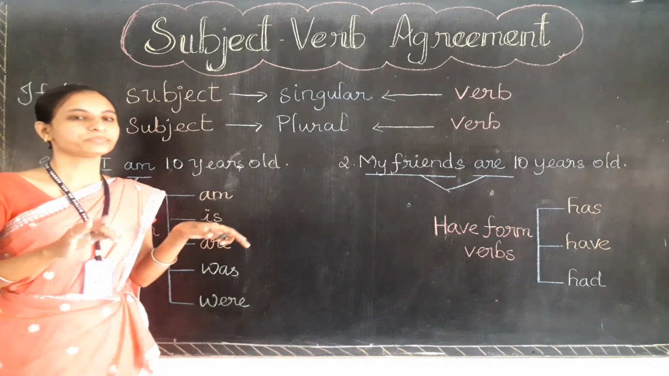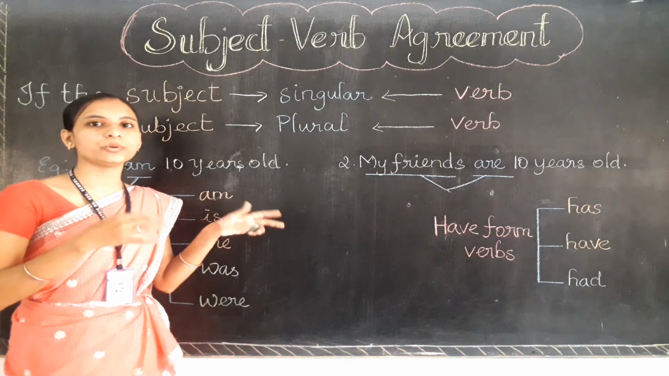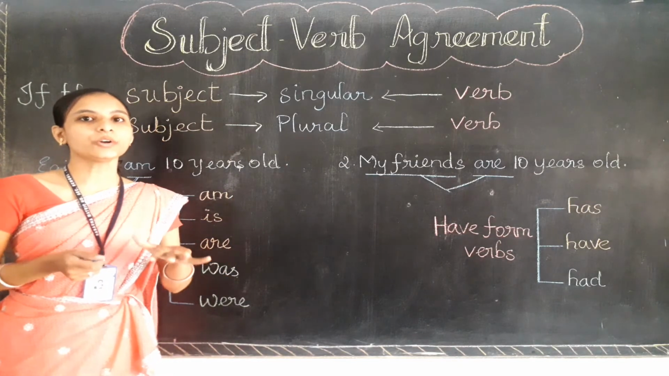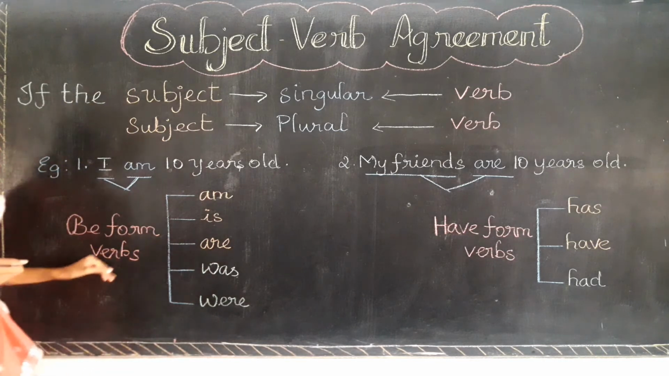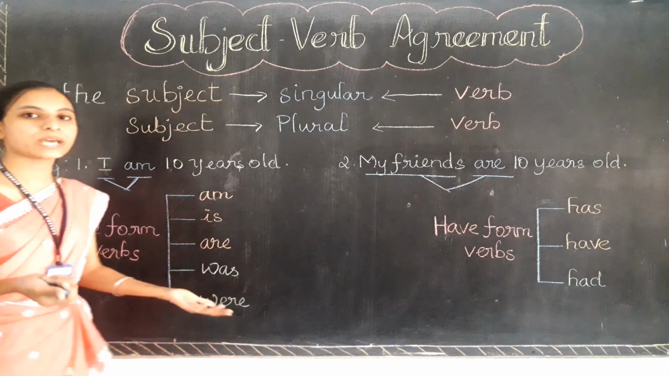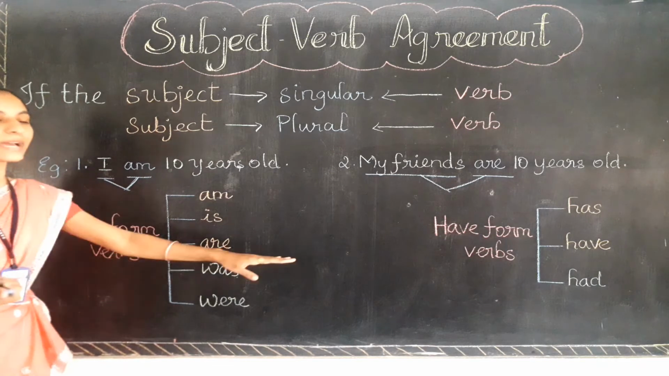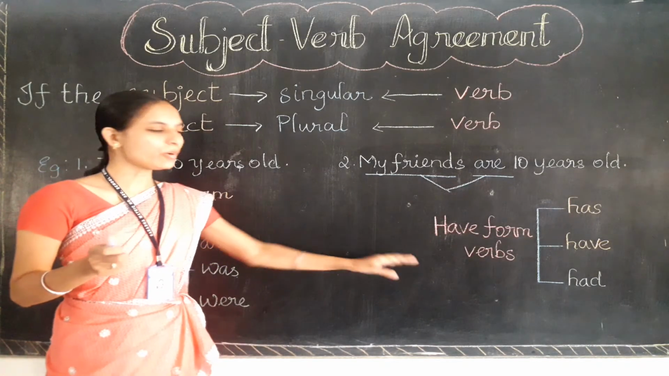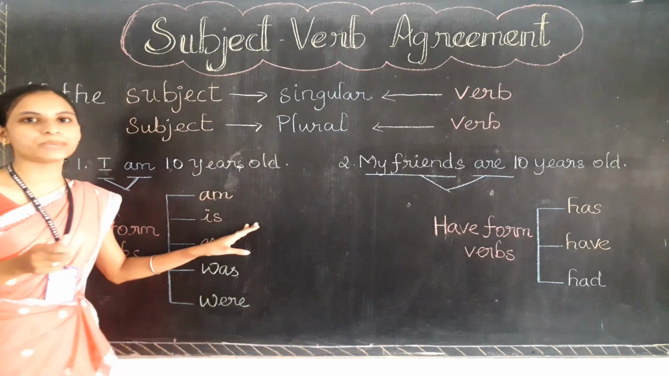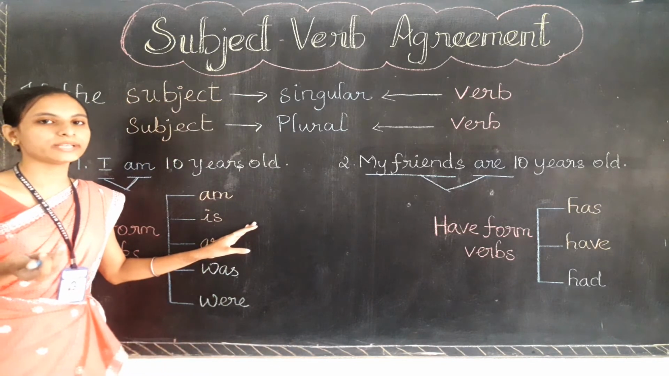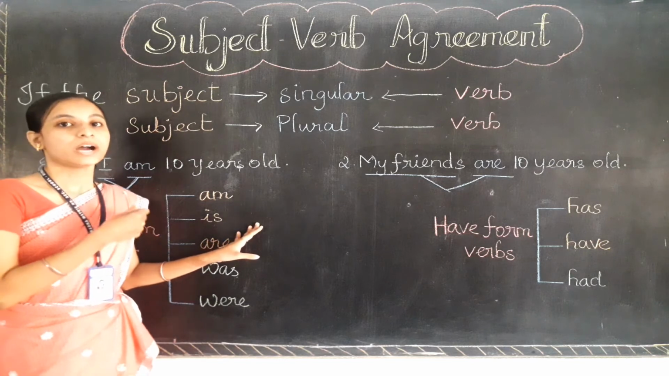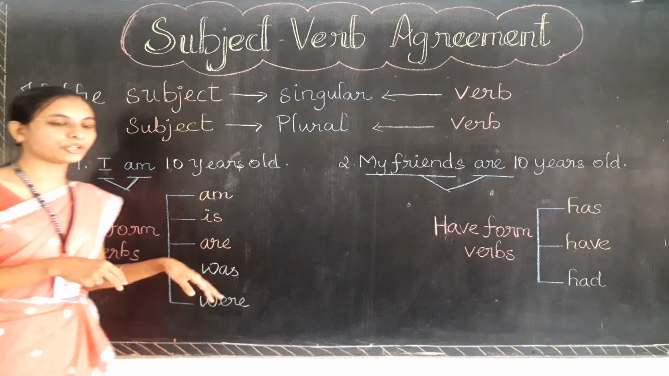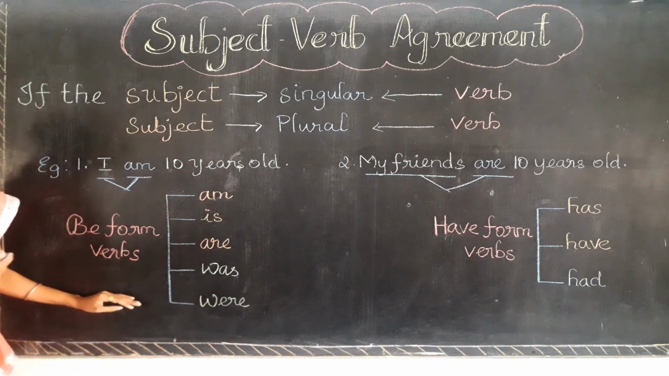Now let's learn what verbs can be used based upon this agreement. In class 4, you are going to learn only the be form verb and have form verb, these two auxiliary verbs. I know you already know the usage of these verbs, but again I am going to tell you how to use these verbs in a sentence.